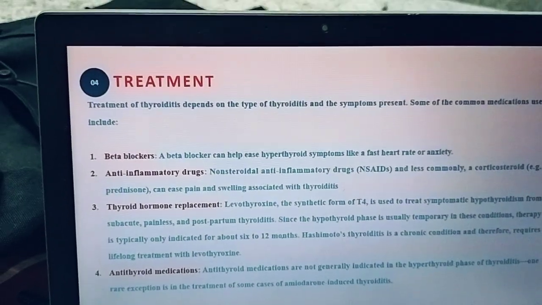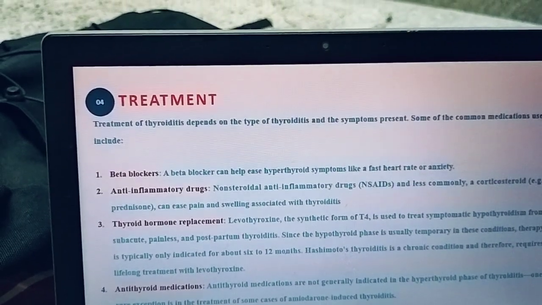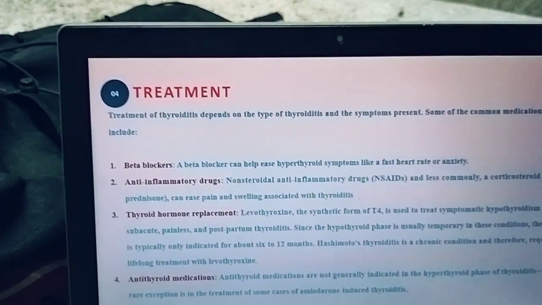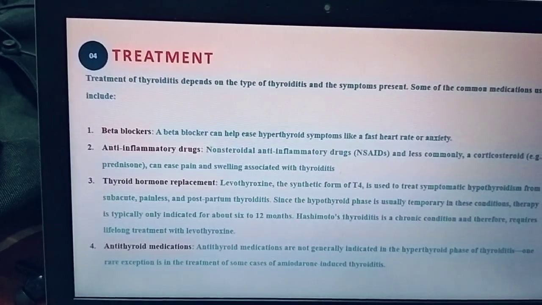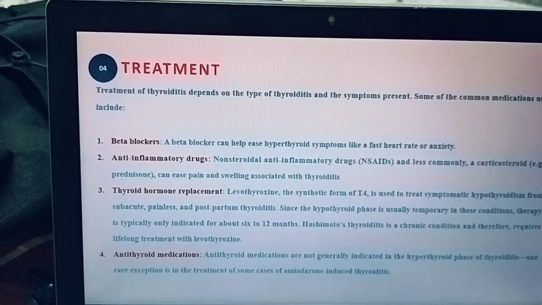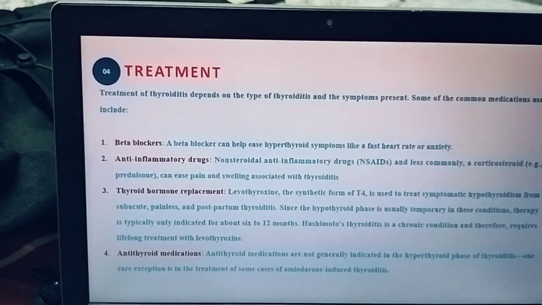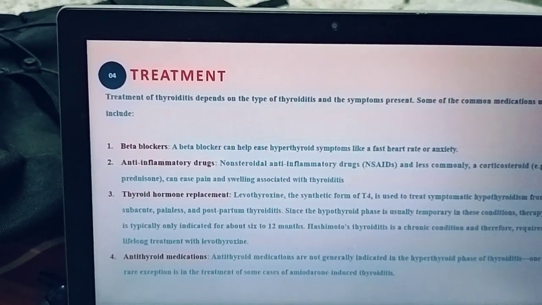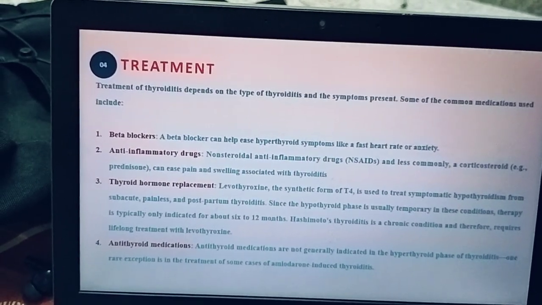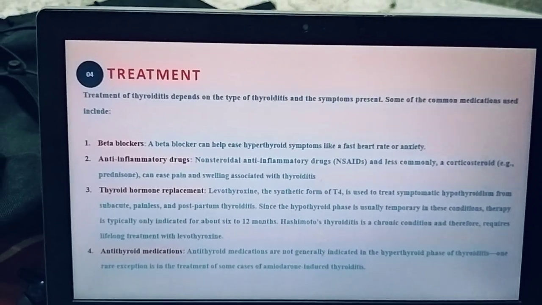But in postpartum thyroiditis, which is usually very transient, 80% of patients become euthyroid. Okay. So in hypothyroidism patients, levothyroxine is given. Amiodarone-induced thyroiditis can cause both hyper and hypothyroidism. In the case of hypo, we can give amiodarone and levothyroxine, and in the case of hyper, there are also two types, type 1 and type 2. For type 1, we give beta blockers and methimazole. For type 2, glucocorticoids are given.